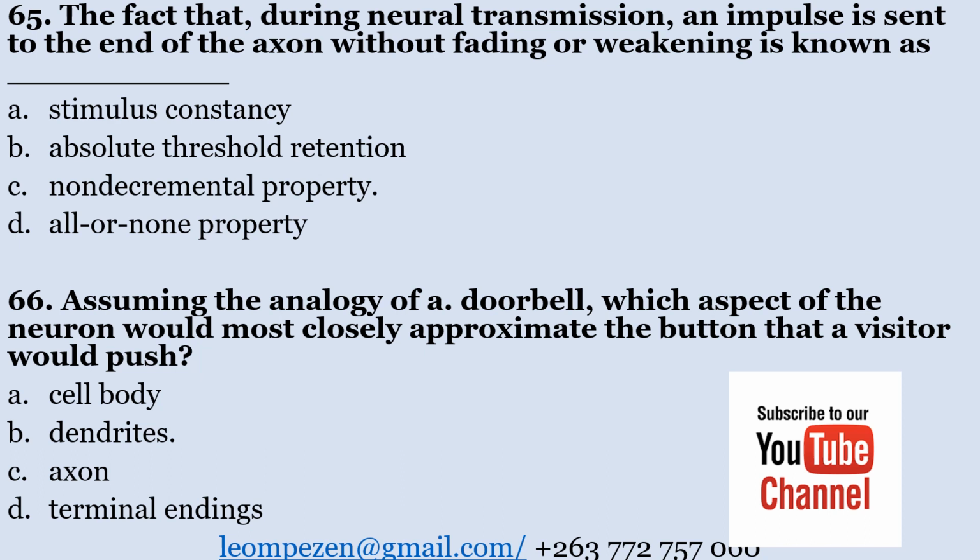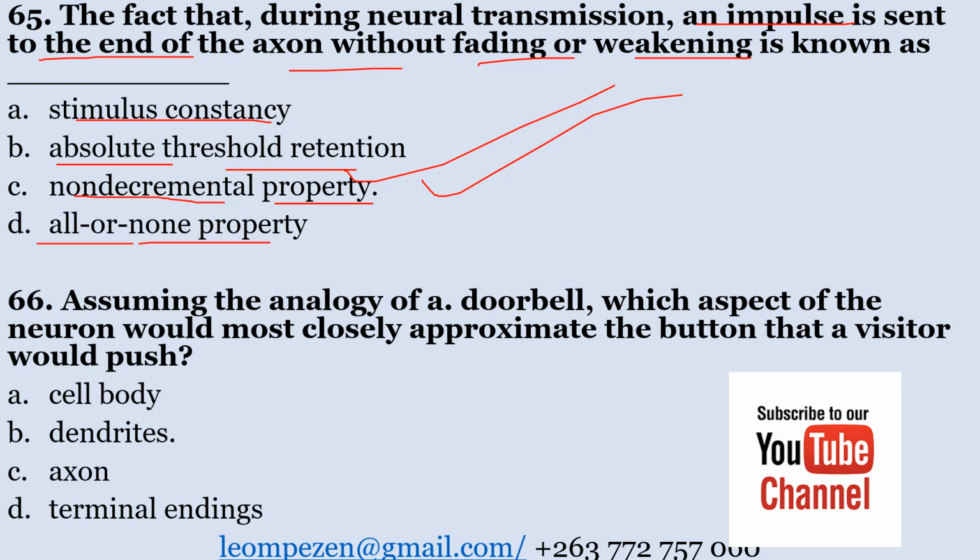The fact that during neural transmission, an impulse is sent to the end of the axon without fading or weakening is known as A. stimulus constants, B. absolute threshold retention, C. non-decremental property, D. all or none property. The fact that during neural transmission, an impulse is sent to the end of the axon without fading or weakening is known as non-decremental property.